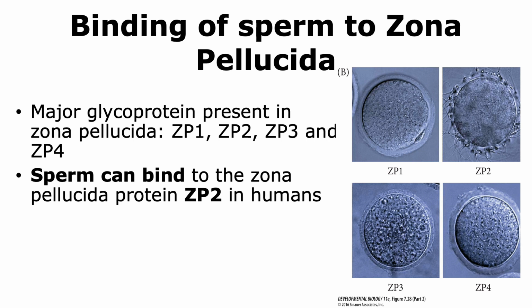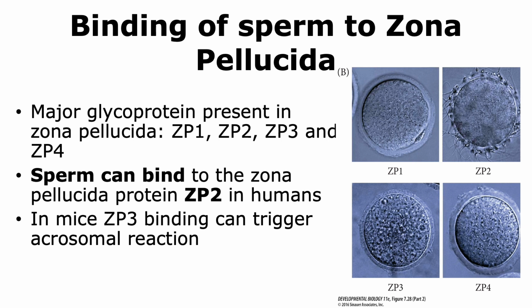If we look at the figure that is shown to the right, if we look at the panel that shows ZP2, we can actually see sperm present there, which are those thread-like structures surrounding that circular oocyte. However, we don't see those thread-like structures, which are the sperm, in any of the other oocytes, which could have either ZP1, ZP3, or ZP4.